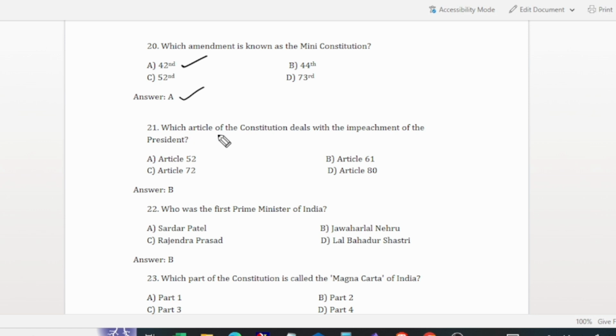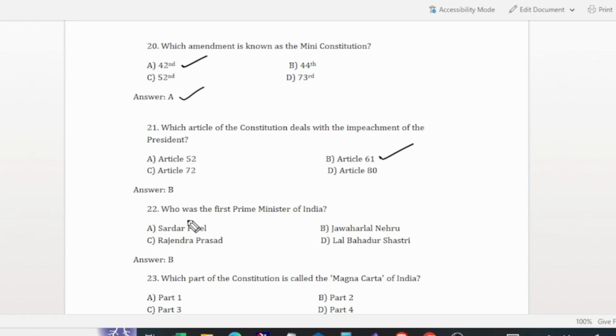And the next question is, which article of the Indian Constitution deals with the impeachment of the President? Article 61 of the Indian Constitution deals with the impeachment of the President.